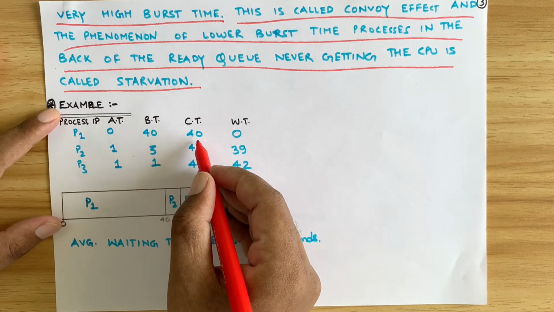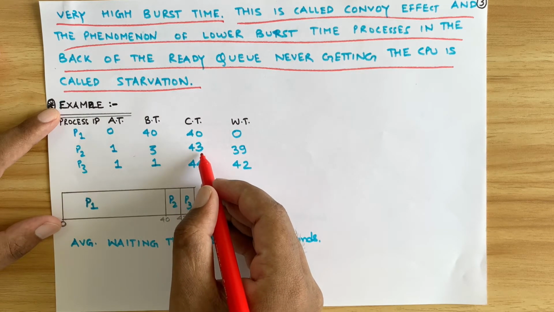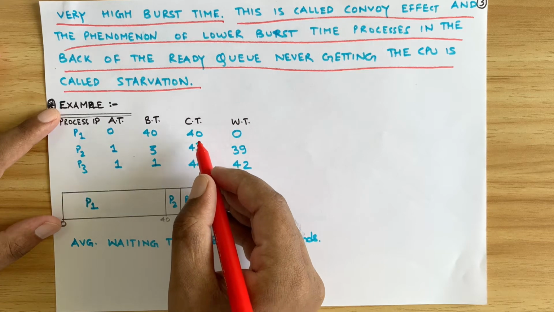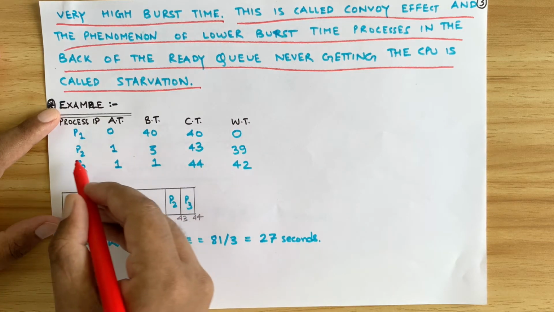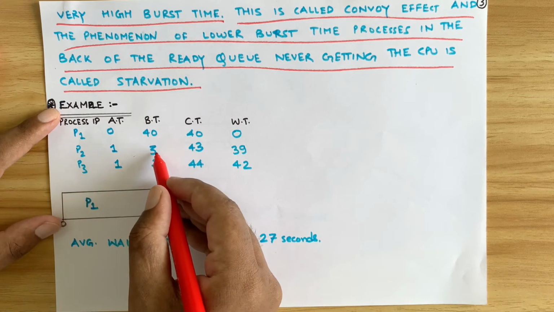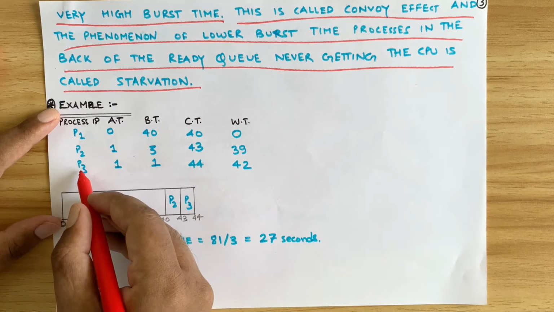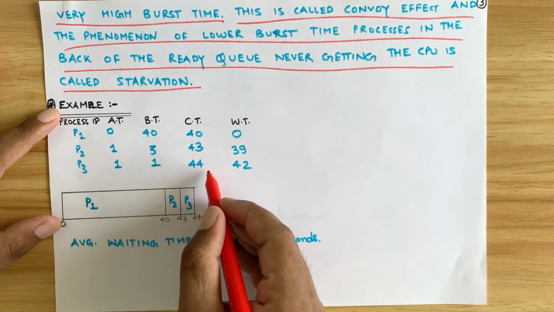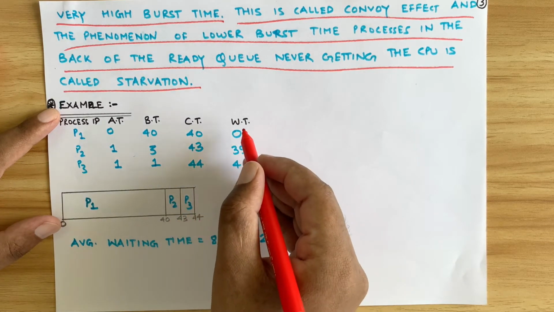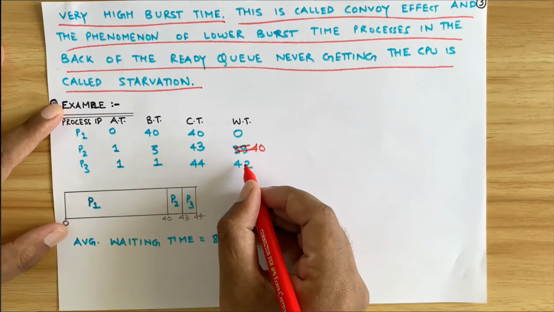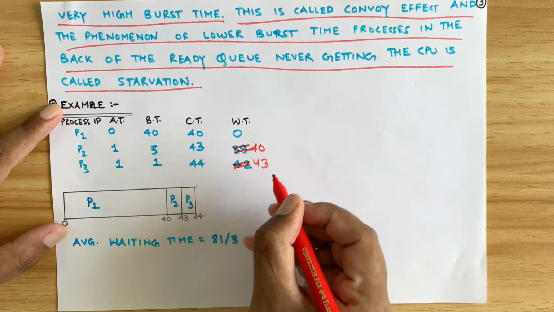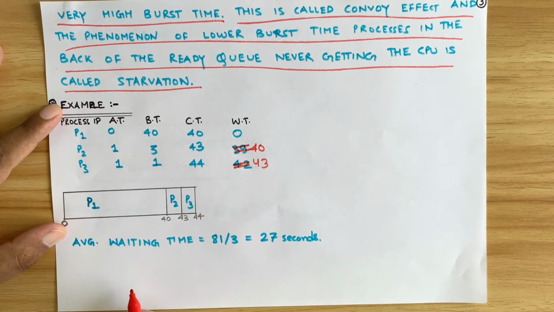That is, their completion time will become 43rd second and 44th second respectively, because after 40th second P2 will start executing, 3 seconds it will execute, and after that for 1 second P3 will execute and it will finish its execution at 44th second. Hence the waiting time of P2 is 39 seconds, and the third one is having 43 seconds as its waiting time, right?